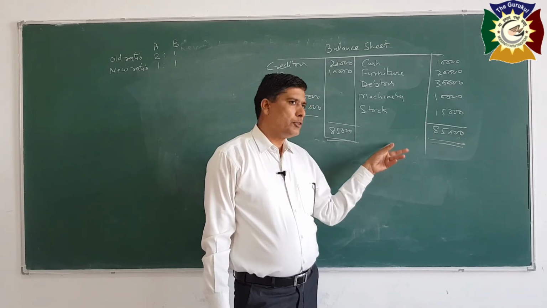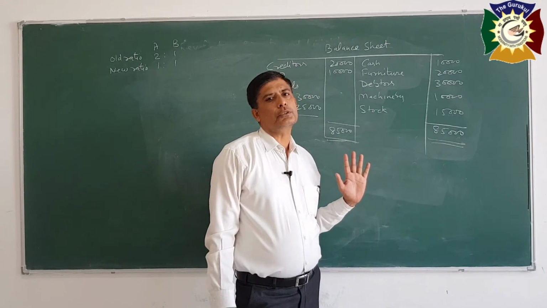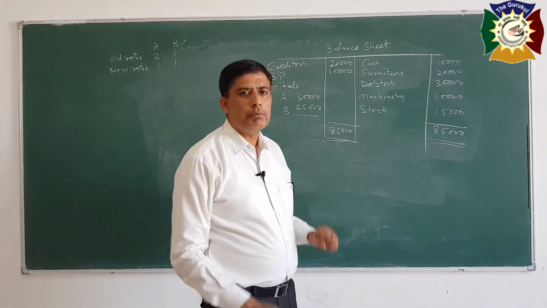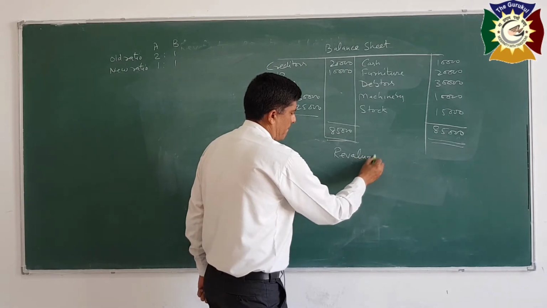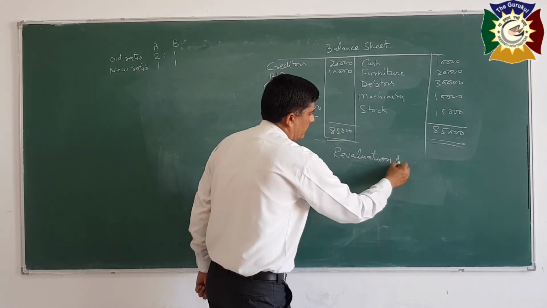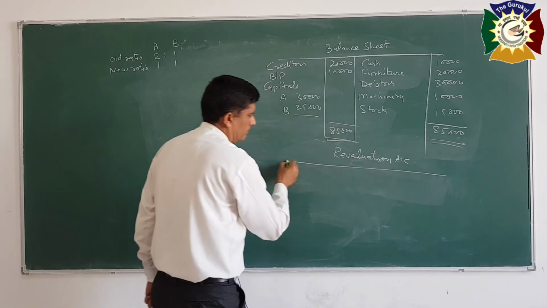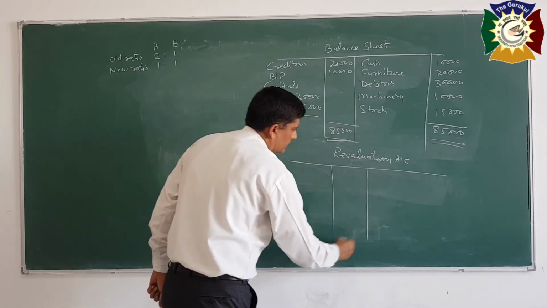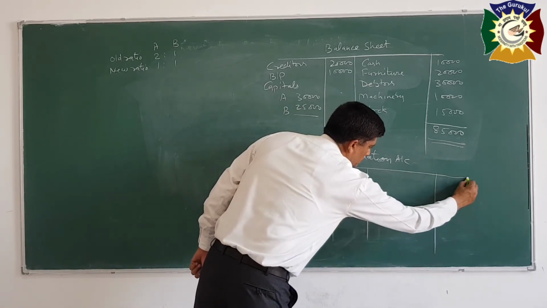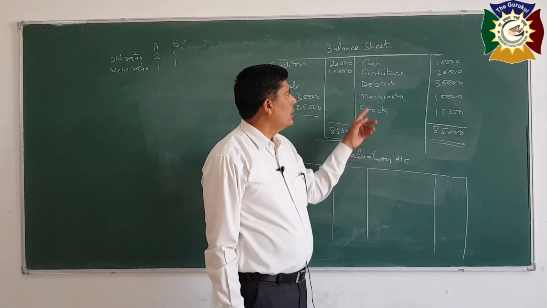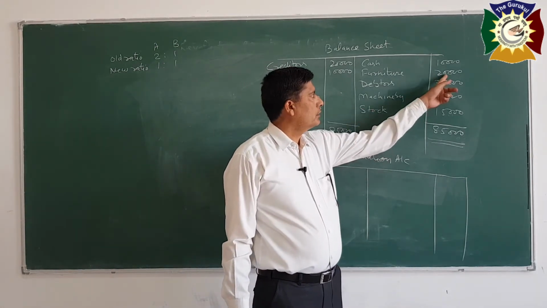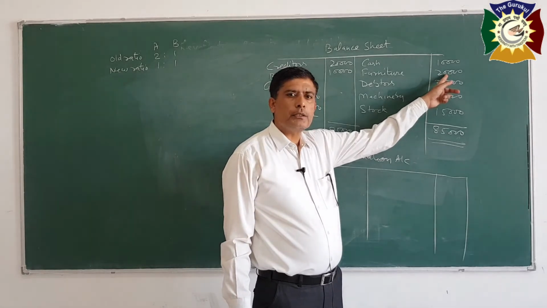If these values are to be recorded in the books, in such a case, first we will prepare the revaluation account. See, if an adjustment is given that furniture is increased by 2000, the value of furniture has increased by 2000 rupees.